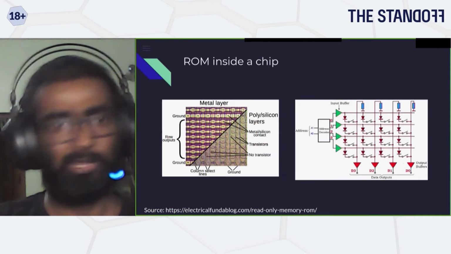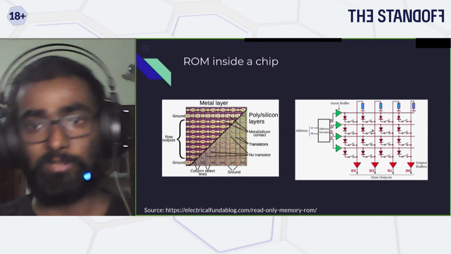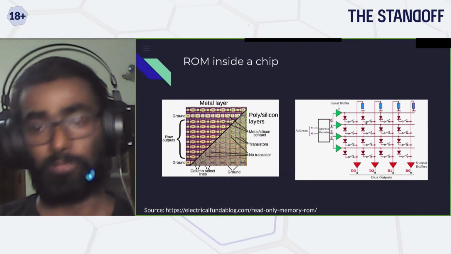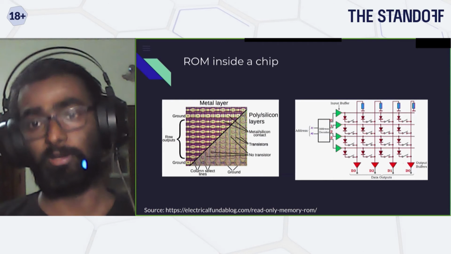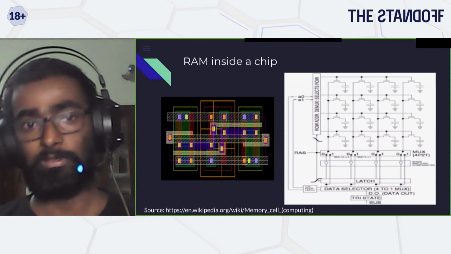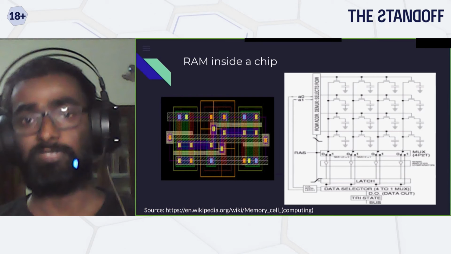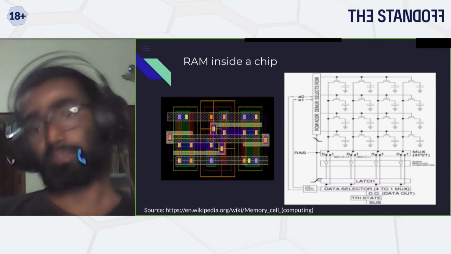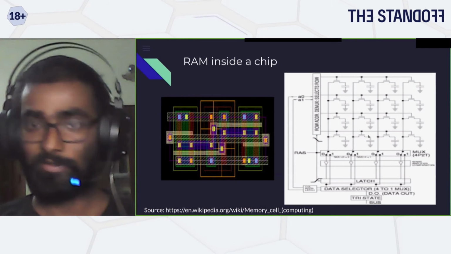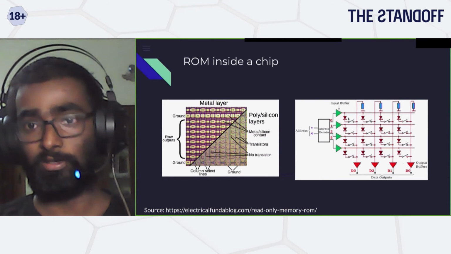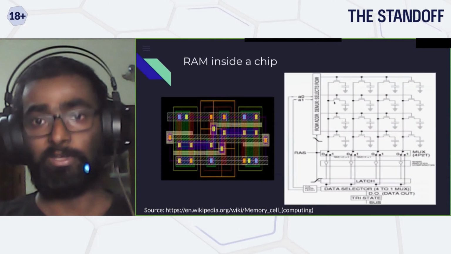Now, same case for your RAM. In the case of ROM, as you know, you can program it and retain it for a longer duration. But RAM is a volatile memory, which means whenever you do a power reset, the data is going to be erased. Here it is exactly the same, the only difference being that instead of a user-controllable or static fuse, they are using capacitors.